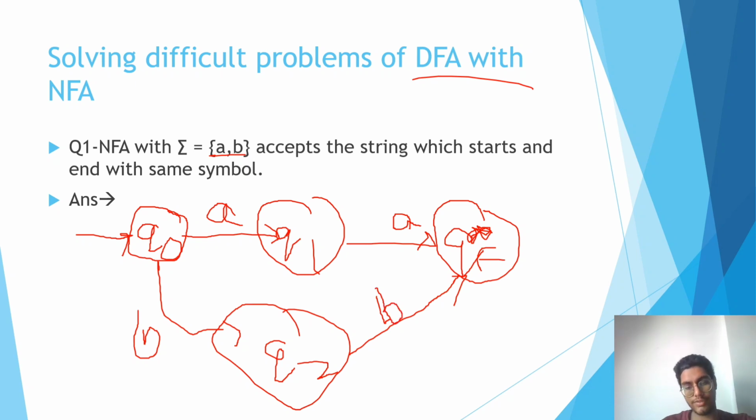This is the easiest NFA. In DFA, we would have to define B here, B here, B here, A here, and A here. So that will be a bit difficult. Now there are tricks, and there is a theorem by which you can convert the NFA to DFA, which will be much easier than creating the DFA directly. Directly drawing it can lead to inaccuracy. Yes, you can draw the DFA, but it is easier if you draw the NFA first and then apply the theorem of conversion of NFA into DFA.